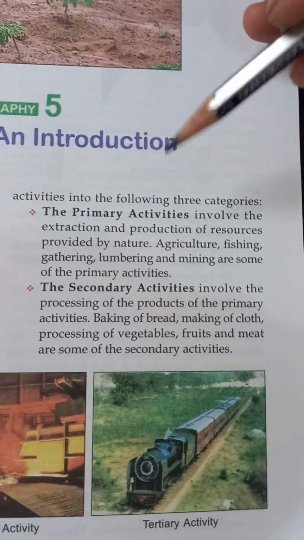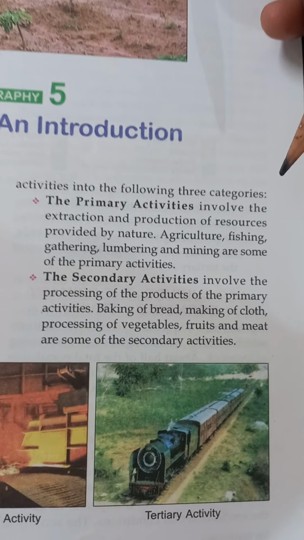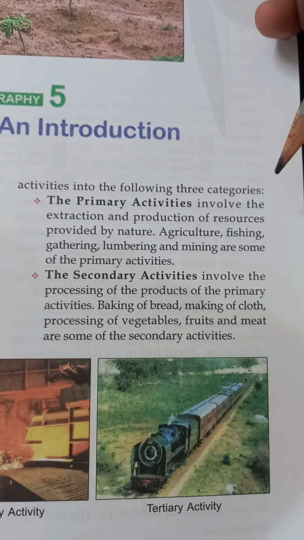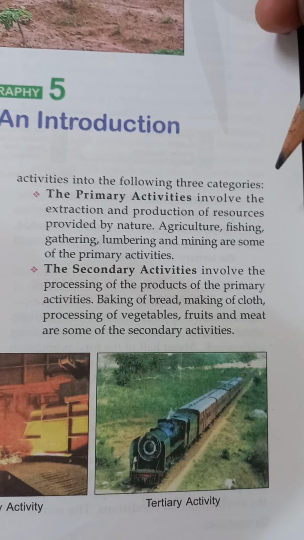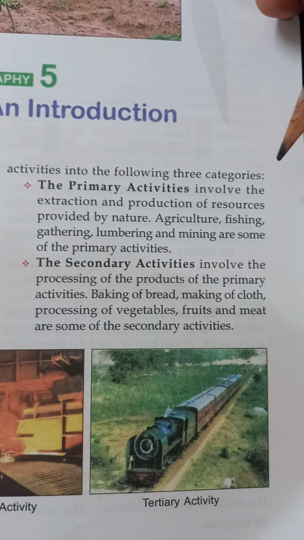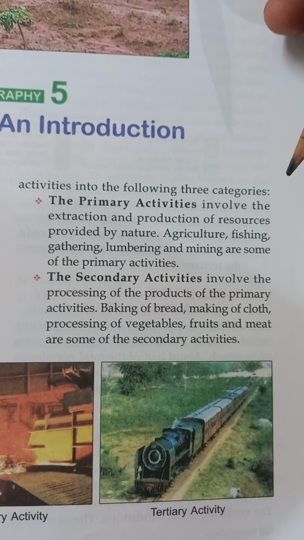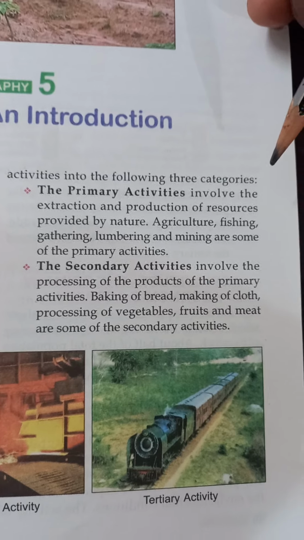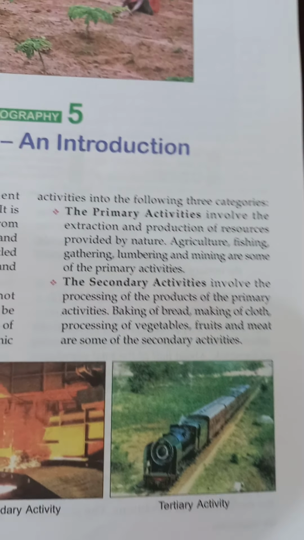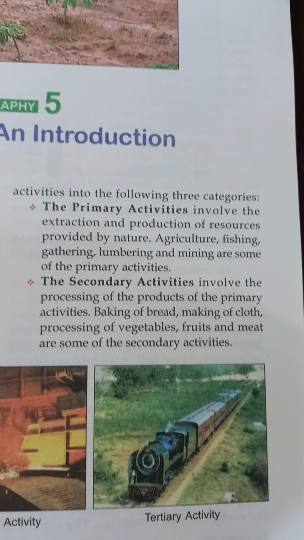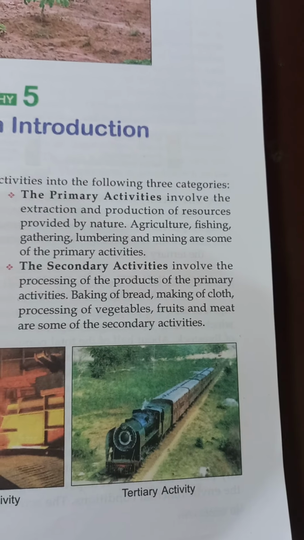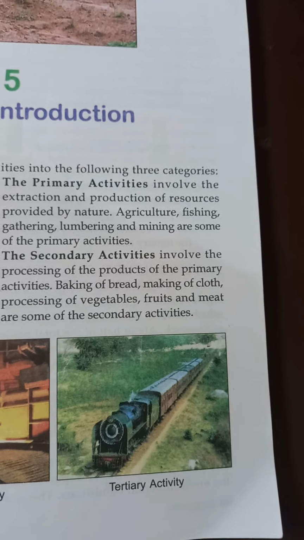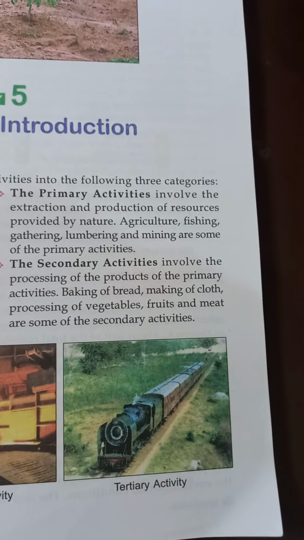Primary activities. Primary activities involve the extraction and the production of the resources provided by nature. Agriculture, fishing, gathering, lumbering, and mining are some of the primary activities. So primary activities are the basic activities from where we get the resources. That is known as primary activities.